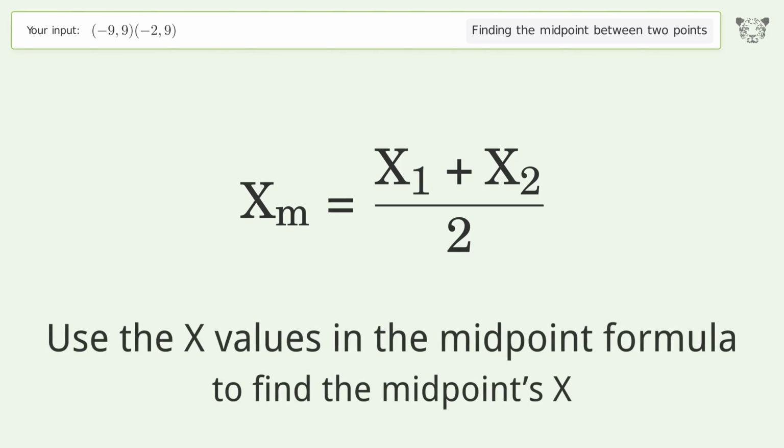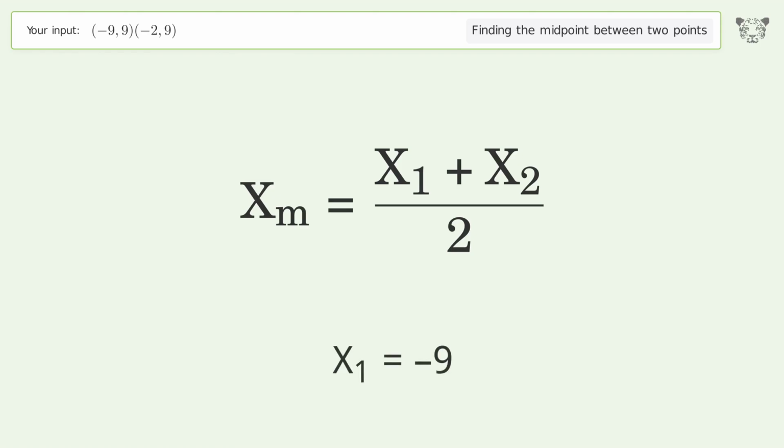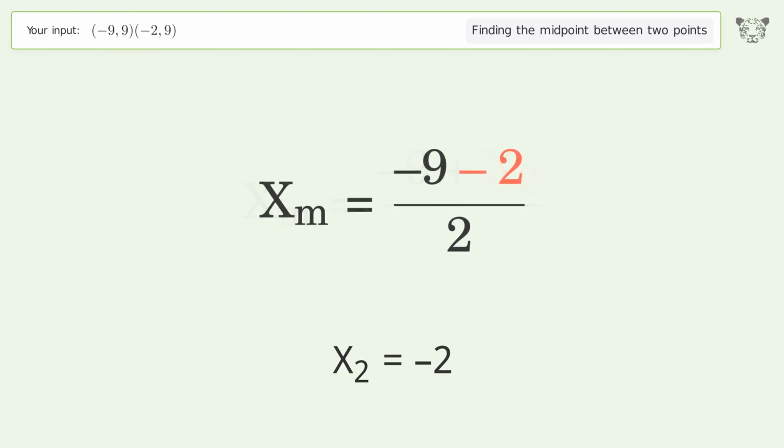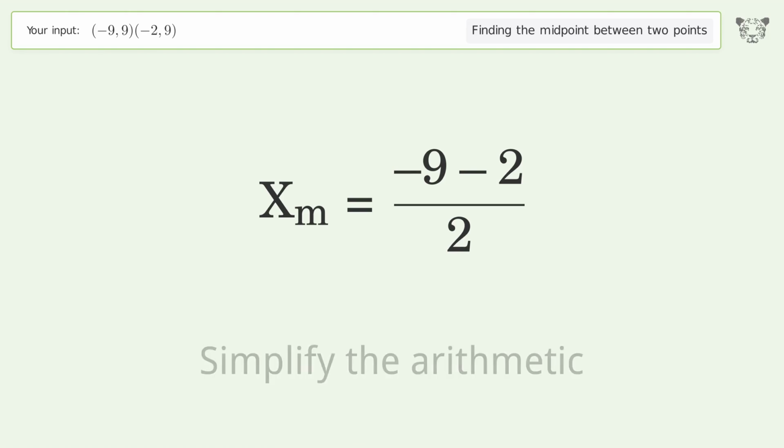Use the x values in the midpoint formula to find the midpoint's x. x1 equals -9. x2 equals -2. Simplify the arithmetic.